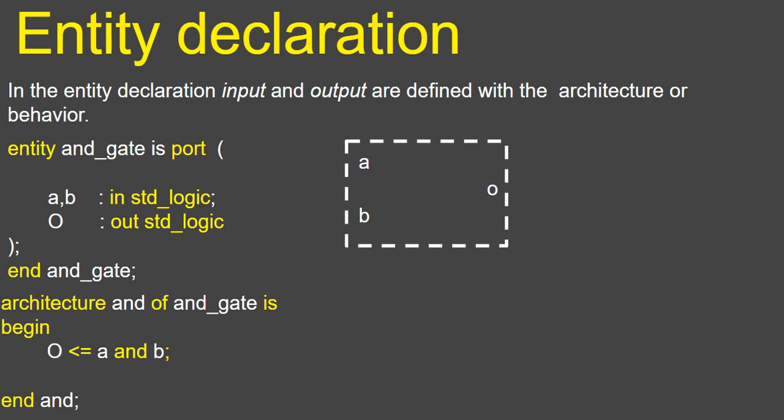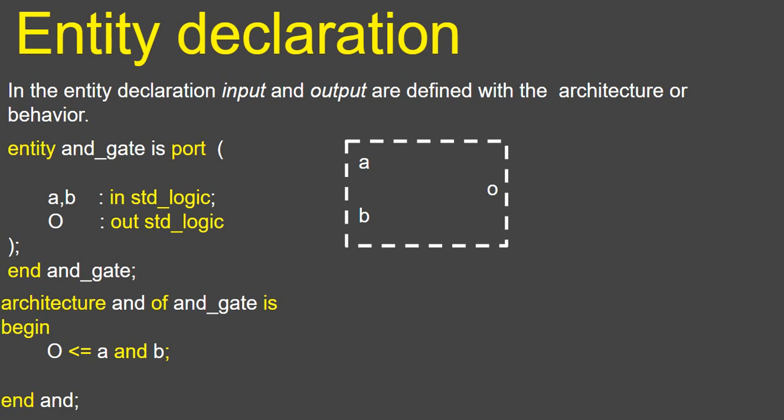We write architecture, the name of the architecture is, and it is of type. This is the architecture of some entity. This is the architecture of entity AND gate, and we write is, we begin.